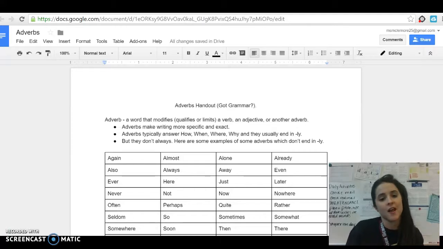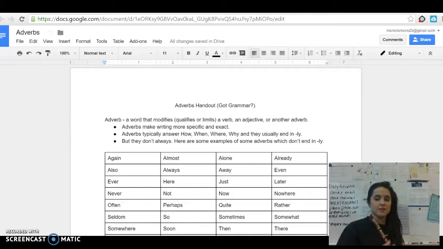So what we're going to talk about today are adverbs. After we did pronouns, which was the first thing that I noticed some issues with after our diagnostic test, I also noticed some issues with adverbs. And adverbs are kind of slippery, so that sort of makes sense.